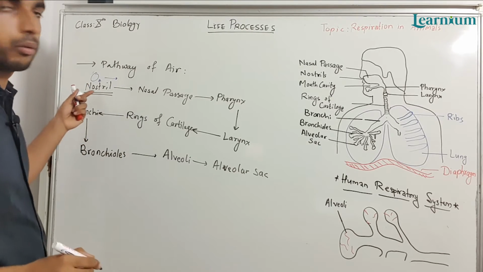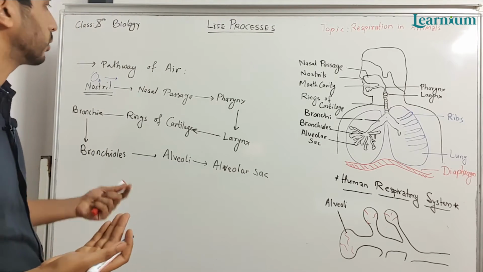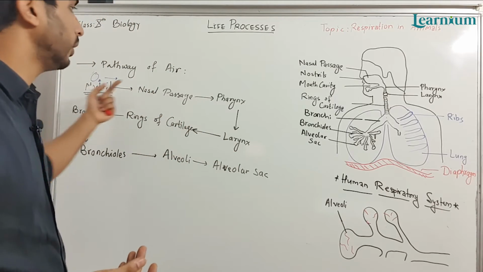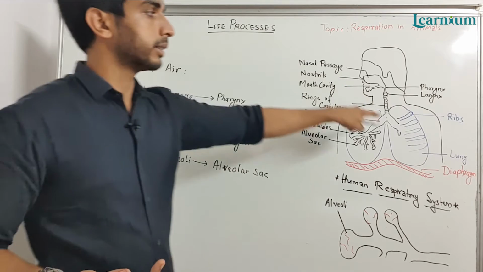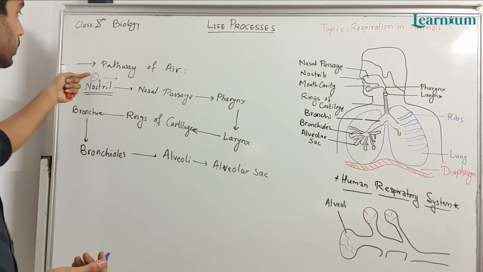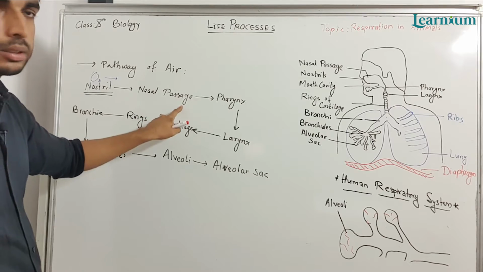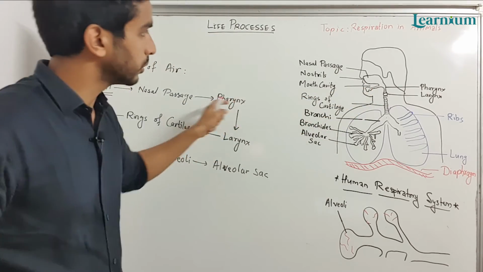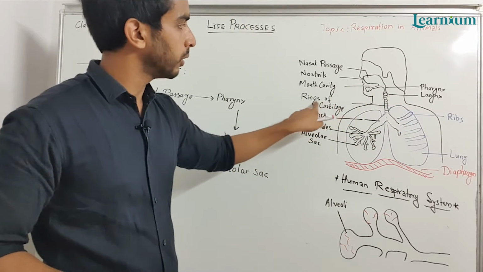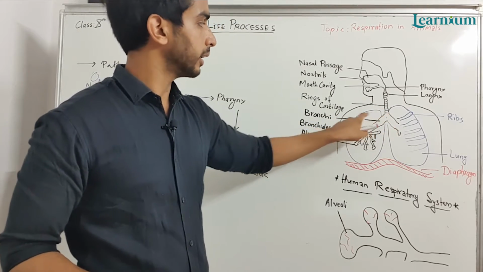Air has oxygen and carbon dioxide as well as nitrogen. We require only oxygen, so we take only oxygen, but the total air gets inside the lungs. So we can say it is the pathway of oxygen. Oxygen or air gets in from the nostrils, goes to the nasal passages, then the pharynx, then the larynx, then the rings of cartilage, then enters the lungs.